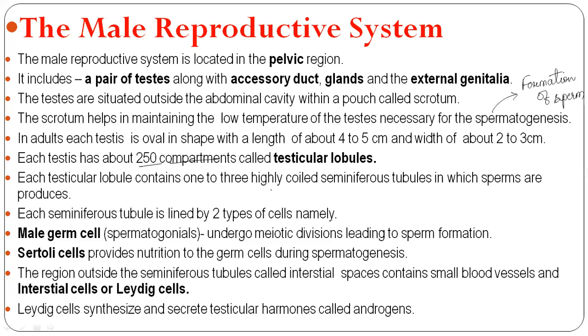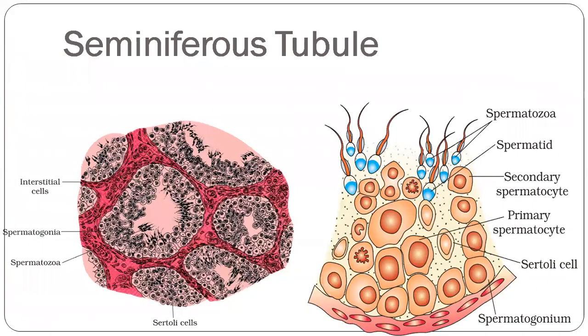Each testicular lobule contains one to three highly coiled seminiferous tubules in which sperms are produced. Here, this way, this is nothing but the seminiferous tubule.